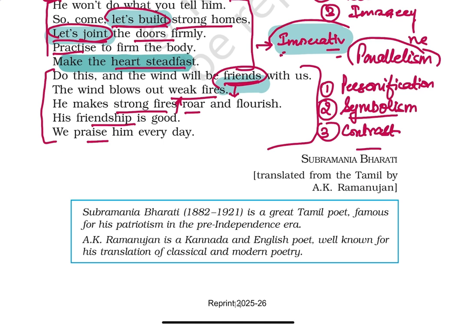Okay, I hope you have understood the poem very well, and of course the poetic devices that have been discussed along with every stanza of the poem.